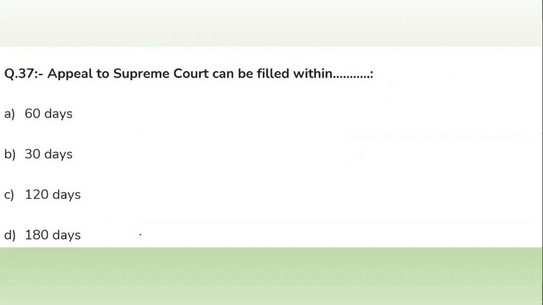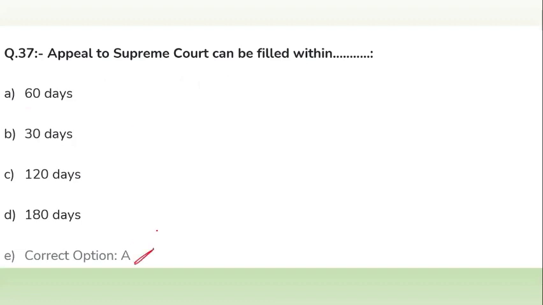Now option number 37: an appeal to the Supreme Court can be filed within, give me a second, can be filed within. Option A, 60 days. Option B, 30 days. Option C, 120 days. And option D, 180 days. An appeal to the Supreme Court can be filed within, option A is correct, that is 60 days. So here option A is correct.